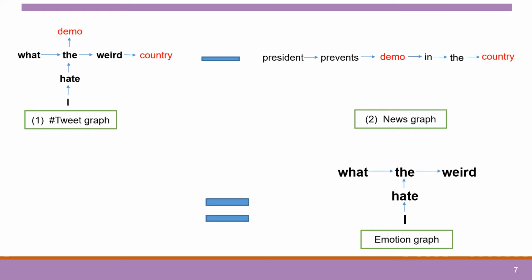Here I give the illustration. For the hashtag tweet graph, we have "what the weird country, I hate the demo", and for the news graph, we have "president prevent demo in the country", which looks neutral and objective. After we normalize them, in the end, we have the emotion graph, which has very strong emotion like "what the weird, I hate the".